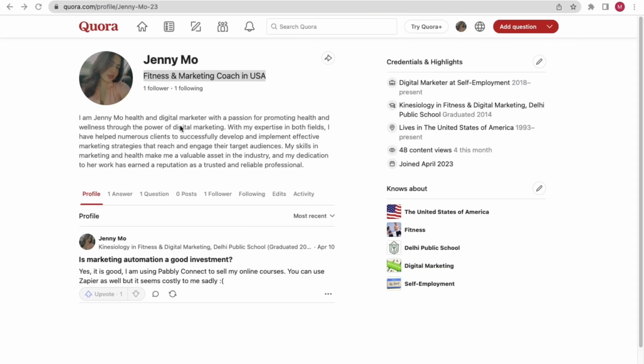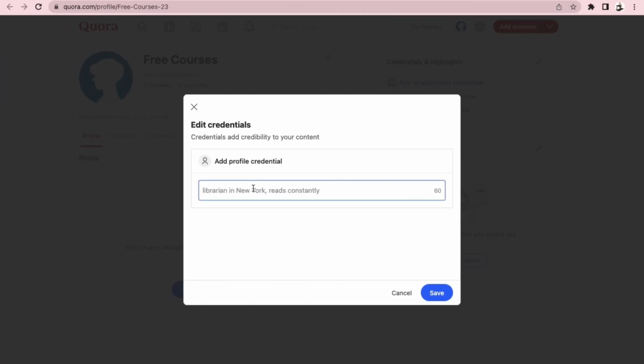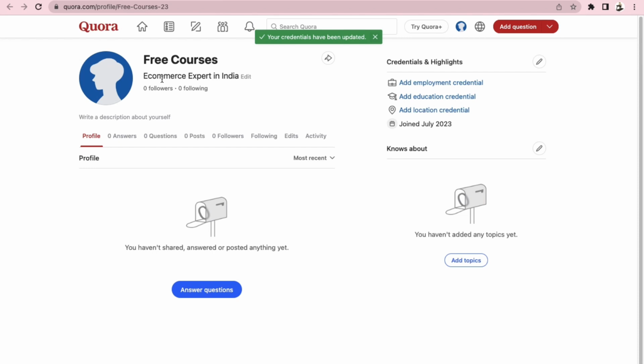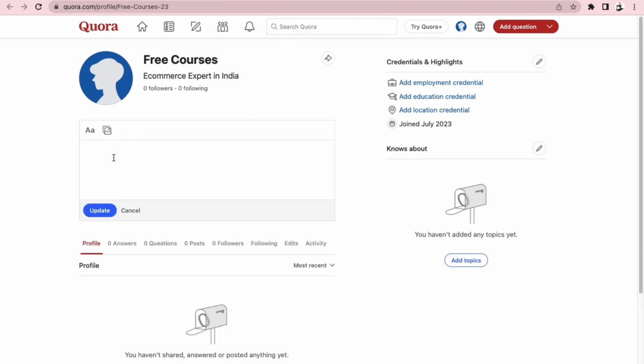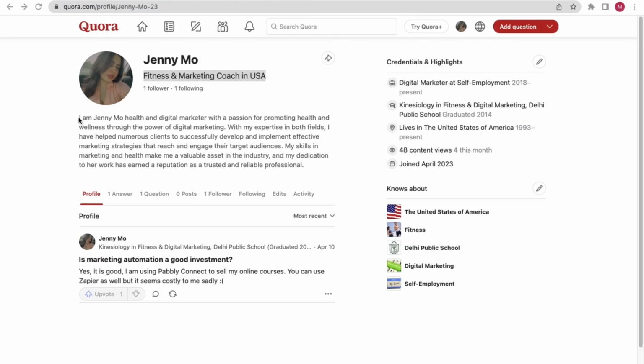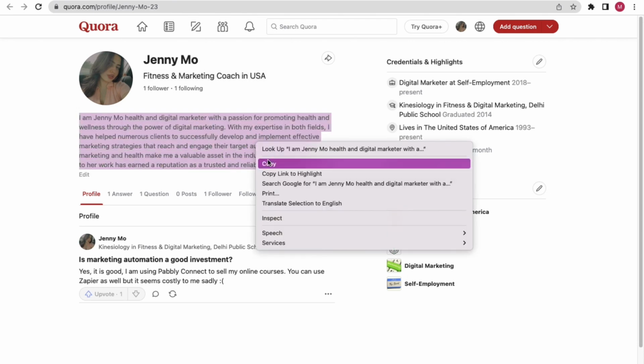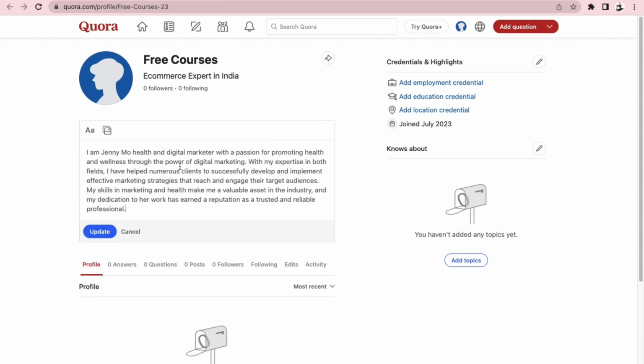Okay, so you can put where you work. Like, if you are, let's say, an e-commerce expert in, let's say, India or United States, whatever you want to choose, just go with that. It will pop up here, and then you have to put the relevant description about yourself. Okay, so you just need to click there and you can say, hey, I have some kind of experience. Okay, like here you can see I can copy paste this one, just for an example.